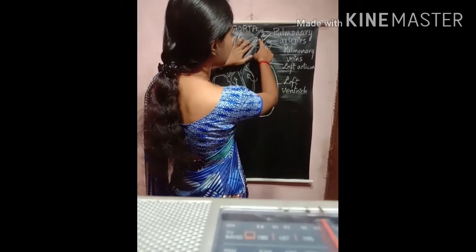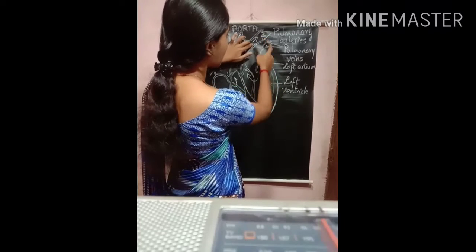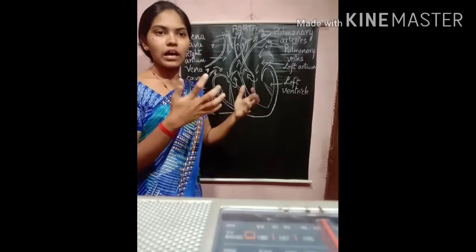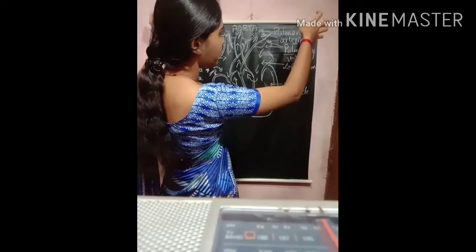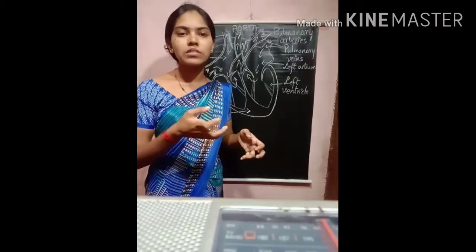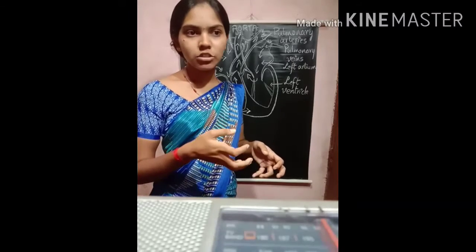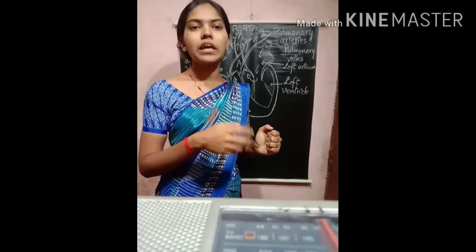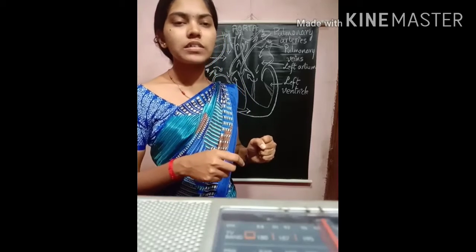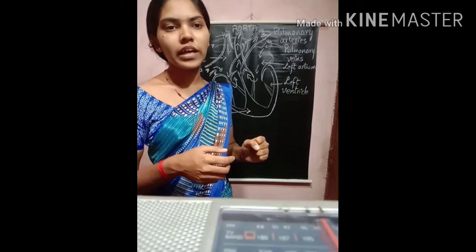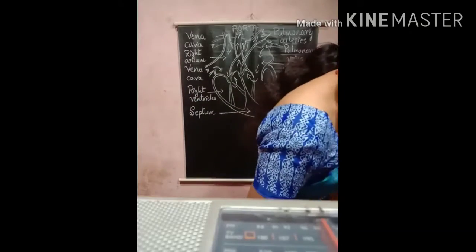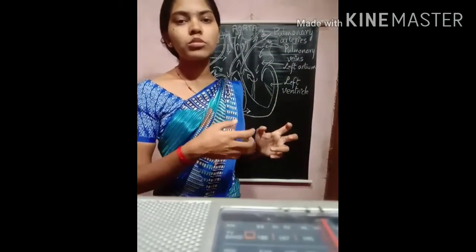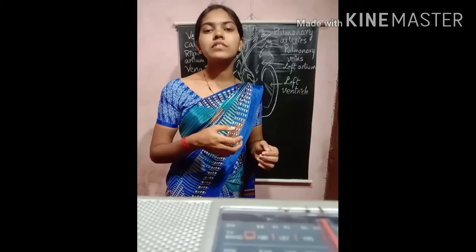These have long, little thicker walls compared to the pulmonary veins, and once the blood is supplied to all parts of the body, all these cells can use this oxygen rich blood. Once the blood is used by the cells, it becomes deoxygenated blood.